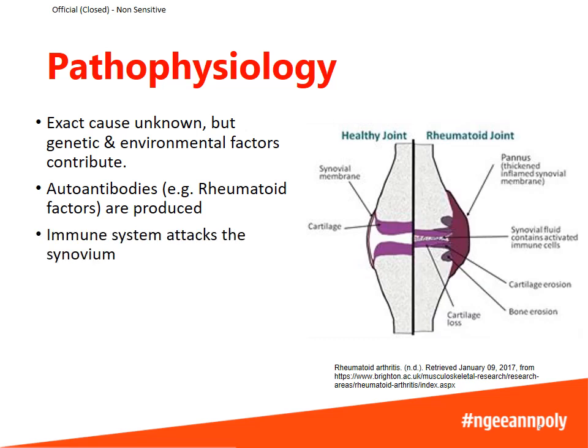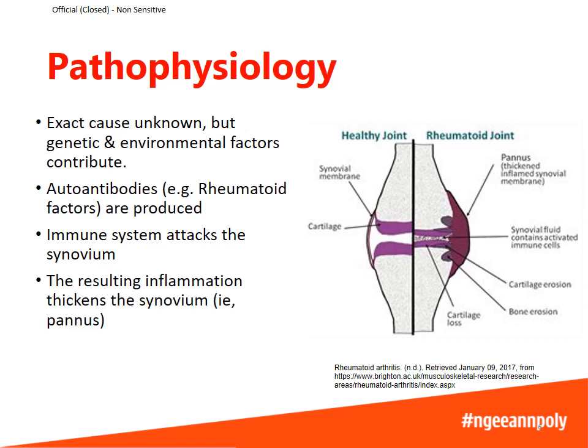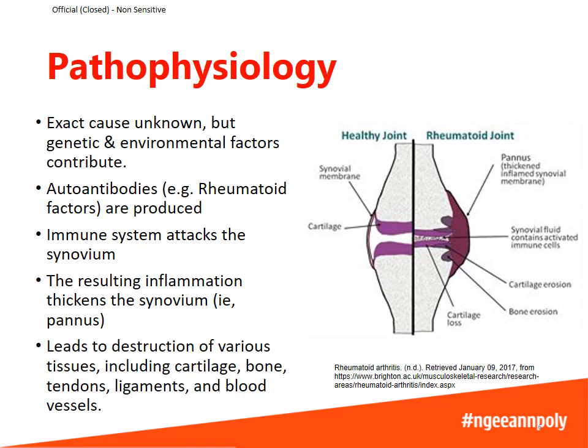In rheumatoid arthritis, the immune system attacks the synovial membrane, so you can see that this synovial membrane becomes inflamed and thickened. This thickened synovial membrane is called the pannus. You can see that the pannus contracts and pulls the bones closer together. So this can cause joint deformities in rheumatoid arthritis. The pannus also erodes the surrounding tissue, and so it destroys the cartilage, the bone, the tendons, ligaments, and surrounding blood vessels.